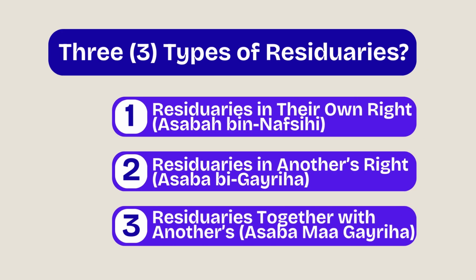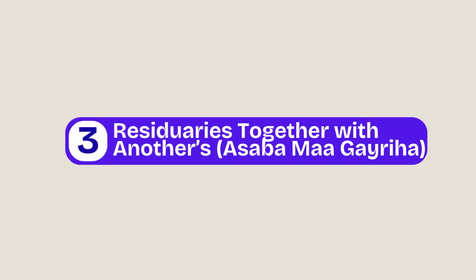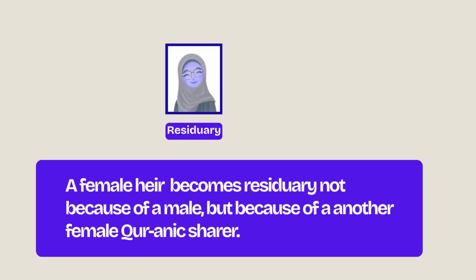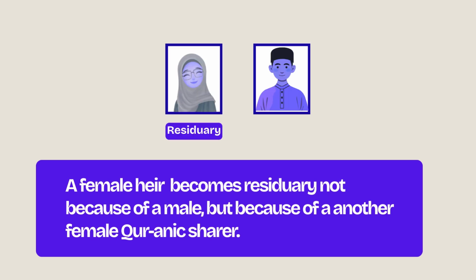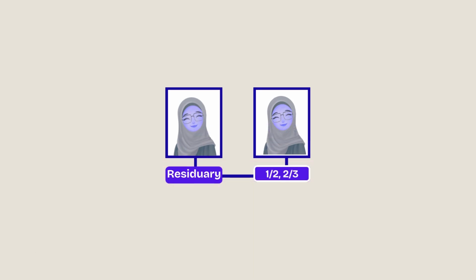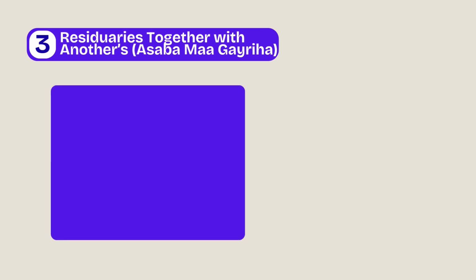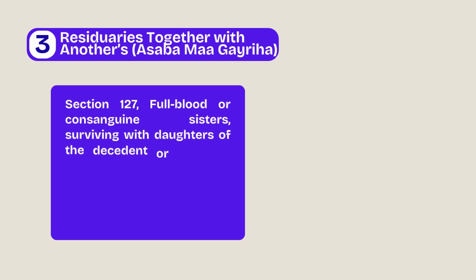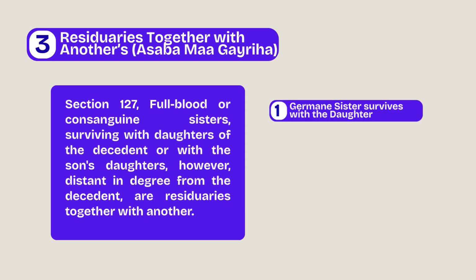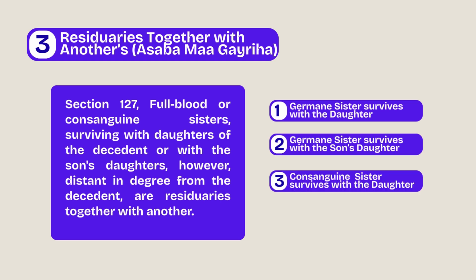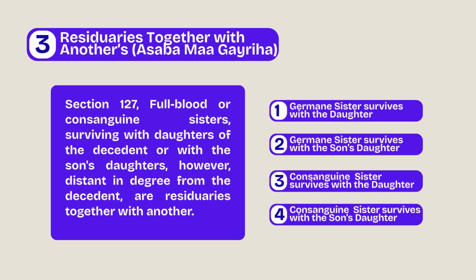Now, let's move to the third category, residuaries together with another. For easier recall, let's call this RTA. Here, a female heir becomes a residuary not because of a male, but because of another female Qur'anic sharer. So both are females, but only one becomes residuary. Under Section 127 of PD 1083, this happens only in these cases: a German sister with the daughter, a German sister with the son's daughter, a consanguine sister with the daughter, a consanguine sister with the son's daughter.